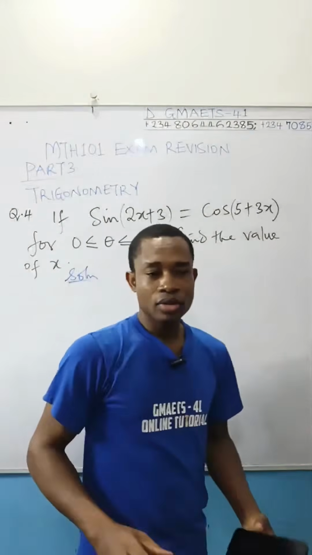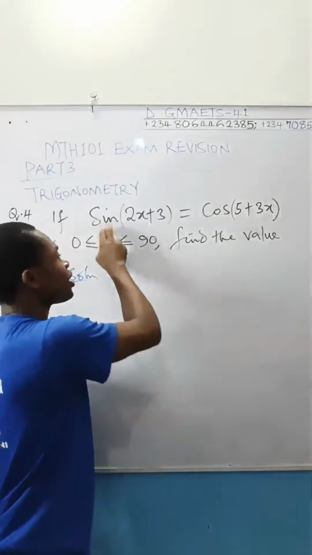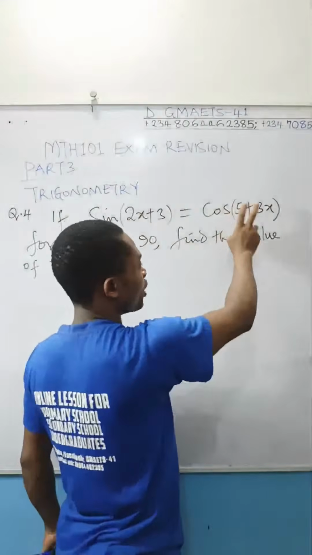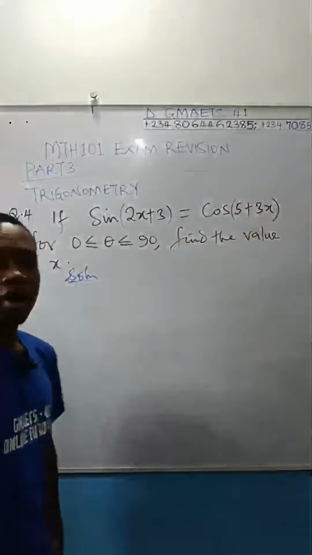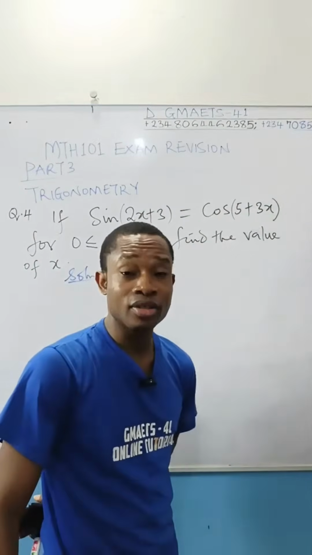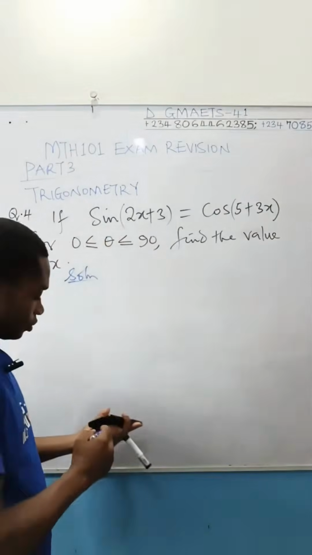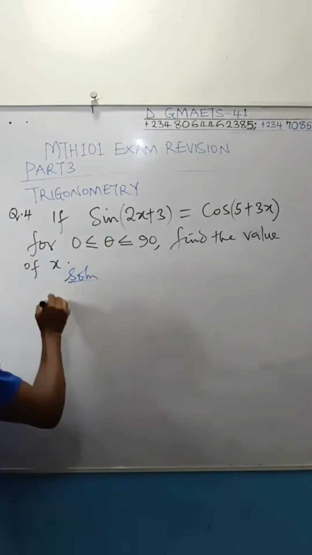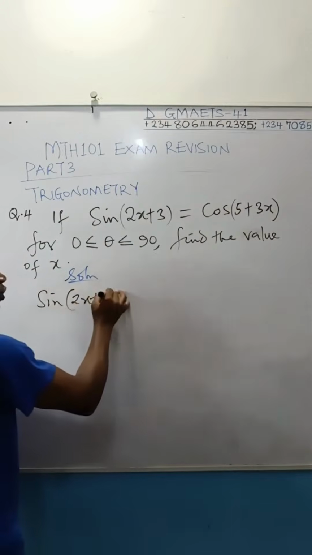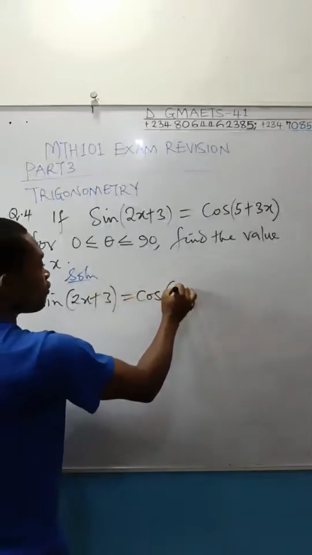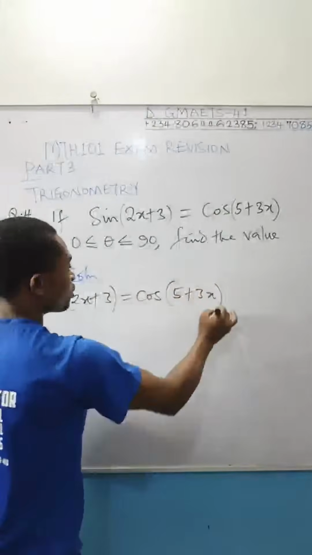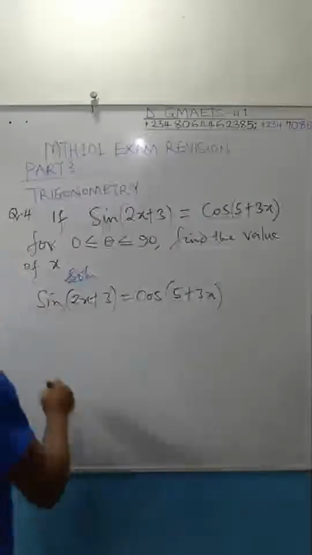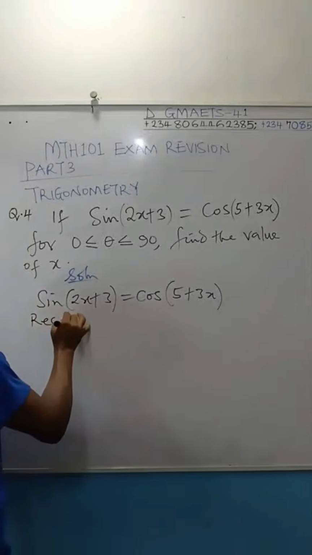Are you following, right? If you see a problem like this where sine of an angle is made equal to cos of an angle, you can write one of the trig functions in terms of the other one. This is what you want to recall. Now we are given that sine 2x plus 3 is equal to cos 5 plus 3x. You have to find the value of x. Recall.